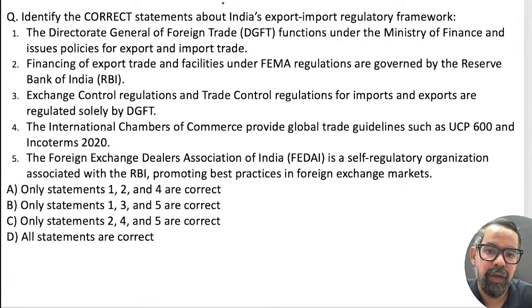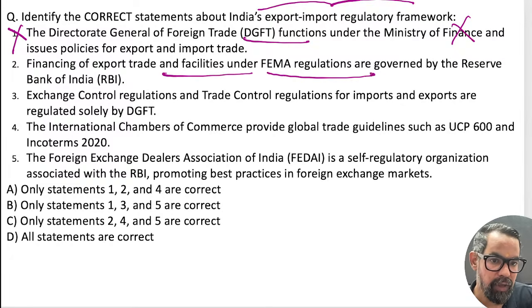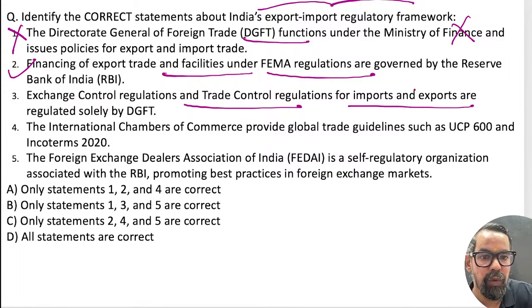So the correct statement related to India export and import regulation. DGFT functions under the Ministry of Finance? No, it works under the Ministry of Commerce and Industry. Financing of export trade and facilities under FEMA regulation are governed by RBI. Exchange control regulation and trade control regulation for import and export are not solely by RBI and DGFT, and there are other parties also.